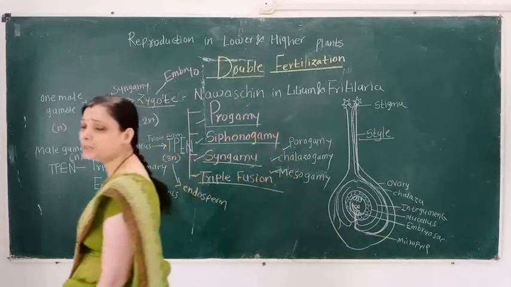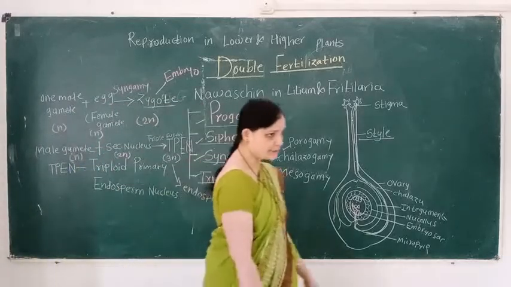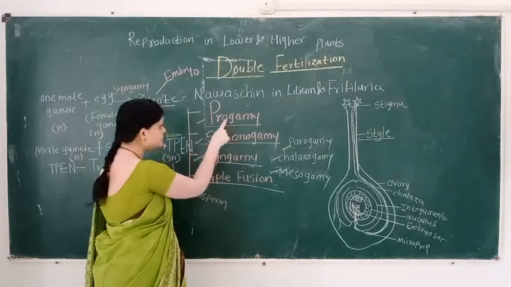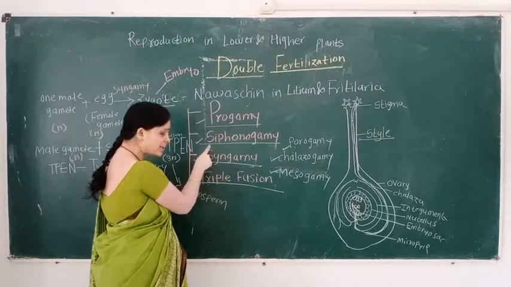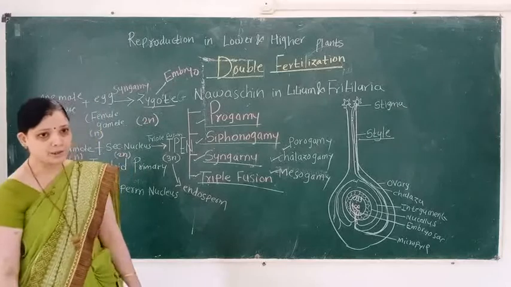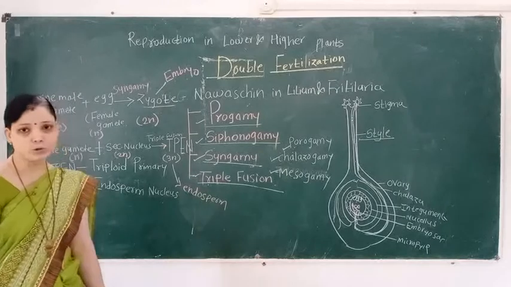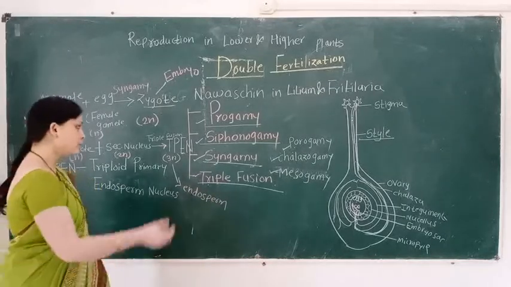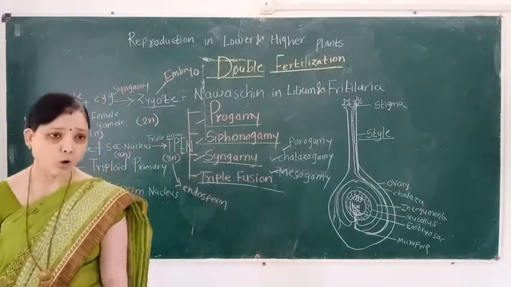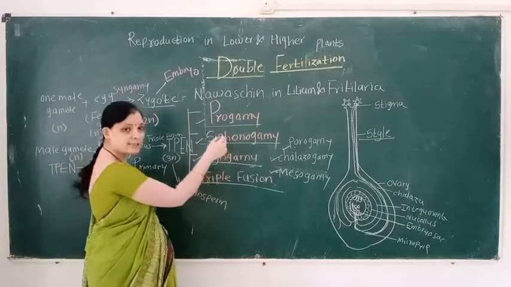How many processes take place in double fertilization? Four processes take place. First is known as porogamy, second is known as siphonogamy, third is known as syngamy, and the last is known as triple fusion. Porogamy means entry of the pollen tube through the micropyle. Siphonogamy means the pollen tube carries non-motile male gametes. This process is known as siphonogamy.